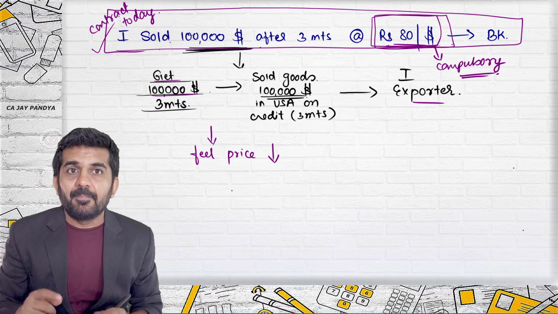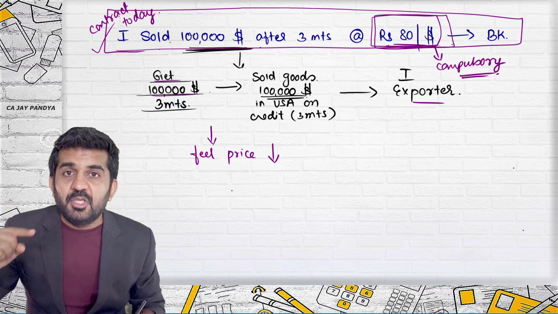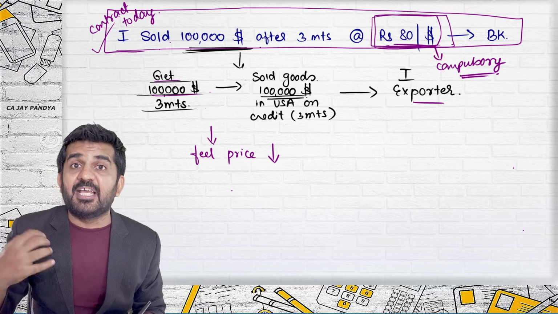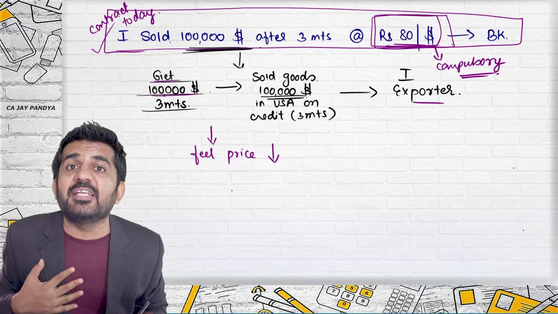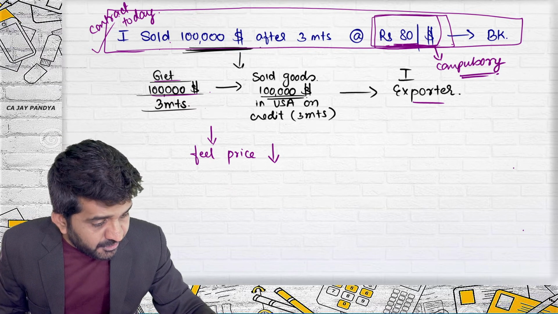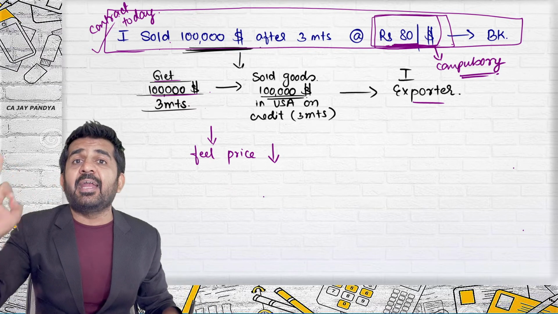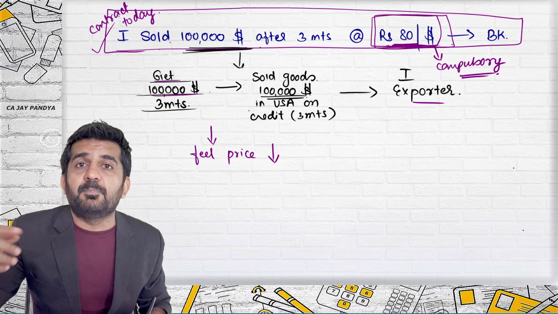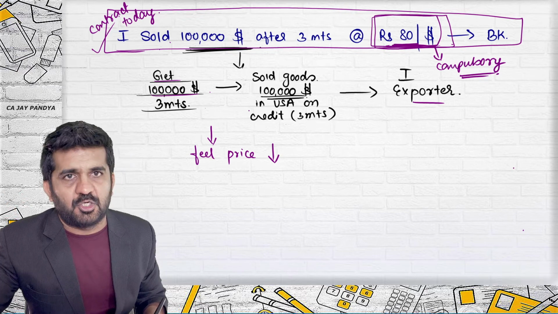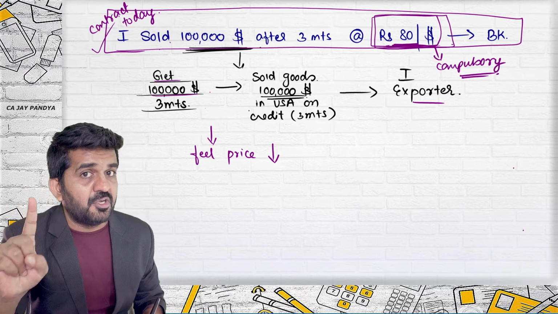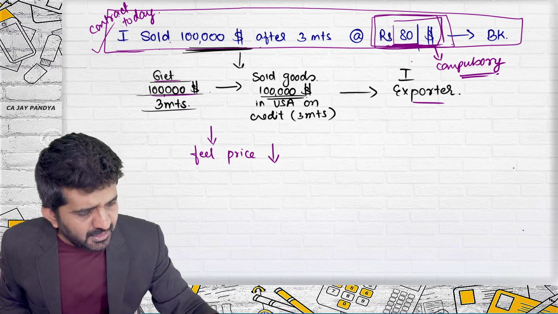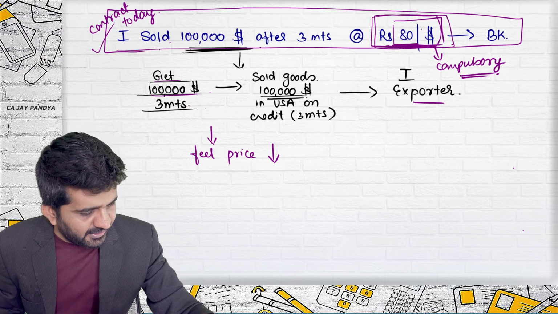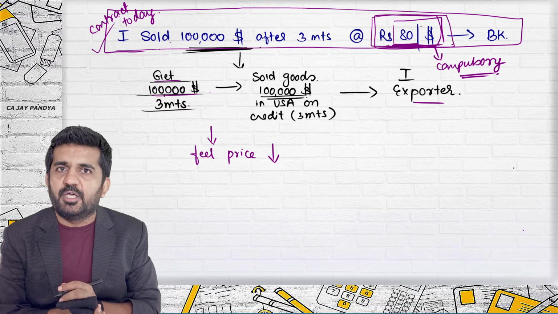Why? I am going to get $1 lakh. If the price becomes 70 in my pocket, I will be getting 70 lakhs rupees. If the price becomes 60 in my pocket, I will be getting 60 lakhs rupees. If I enter into this forward contract, 110% I am going to get 80 lakhs rupees because this contract is compulsory on my part also and on bank's part also. But yes, if the price becomes 100, then also I will be getting how much rupees? 80 lakhs rupees. So if I feel that price is going to decrease, I enter into this particular contract.